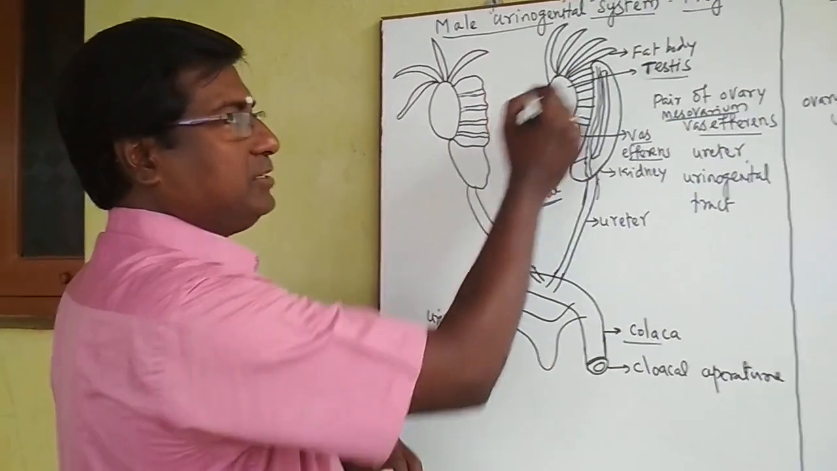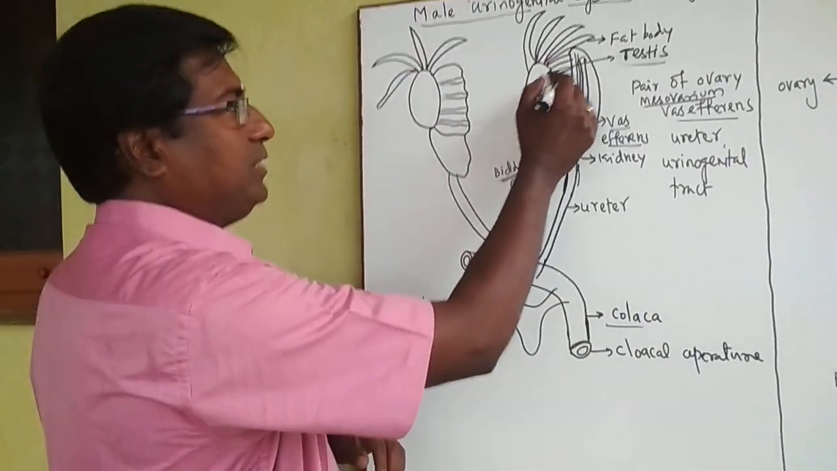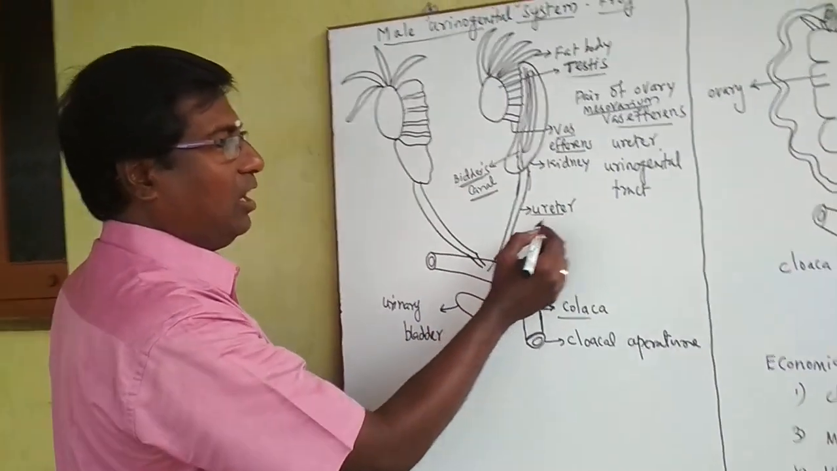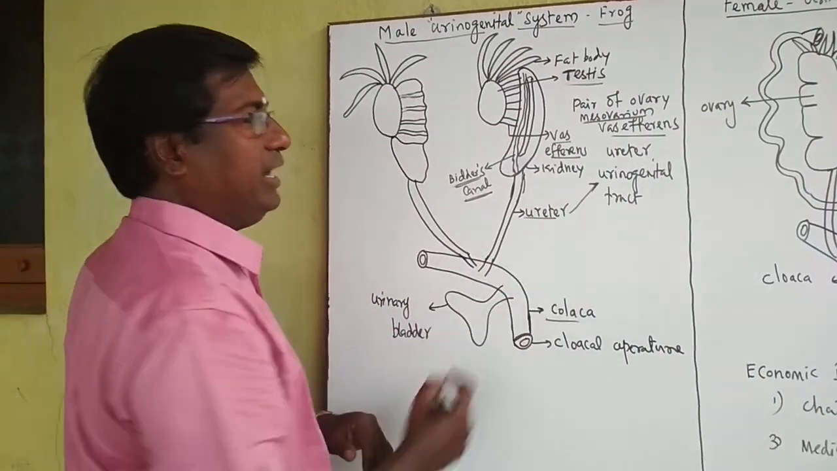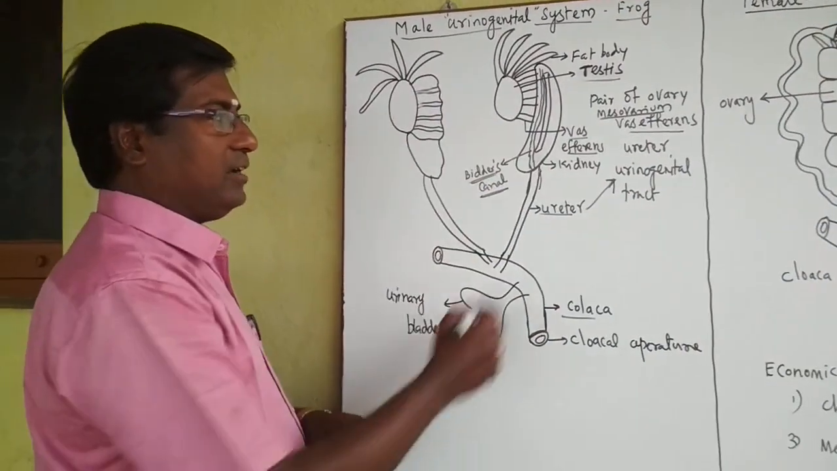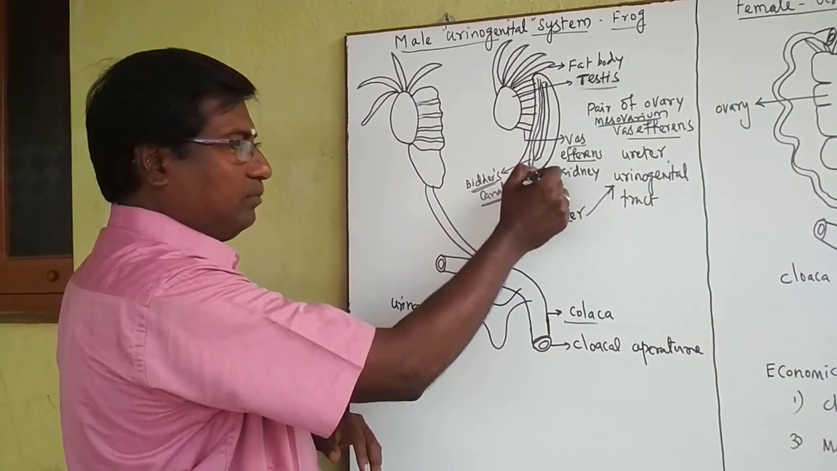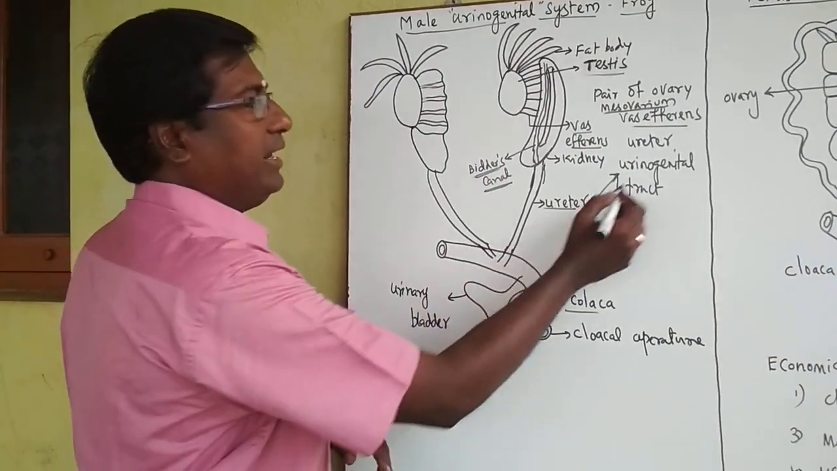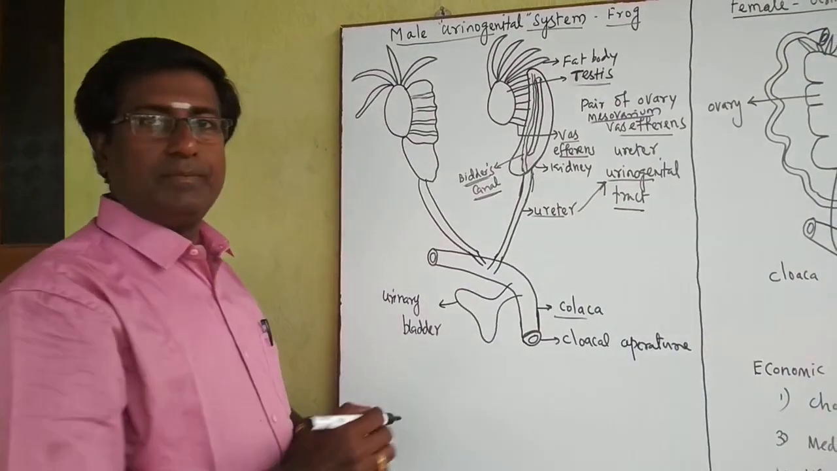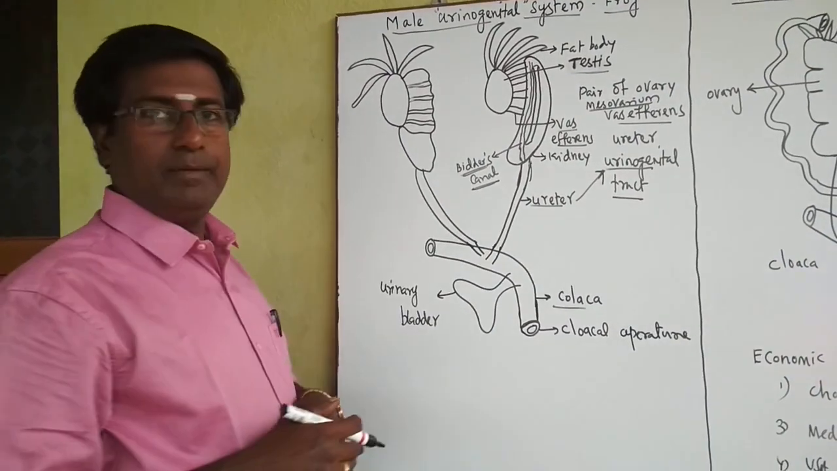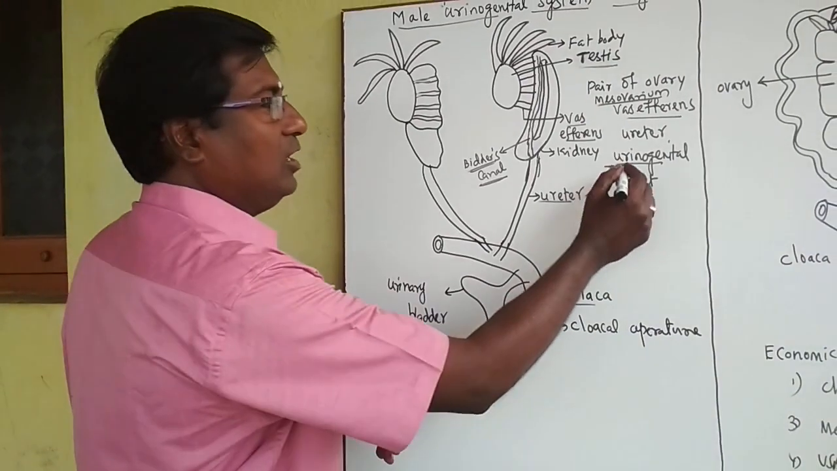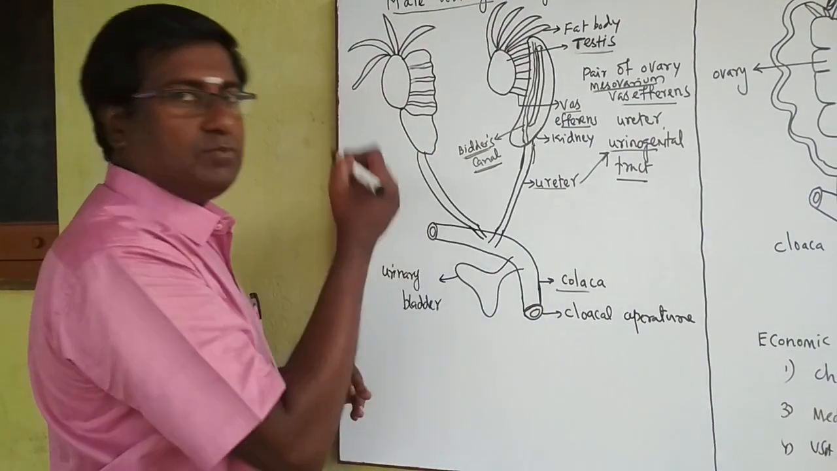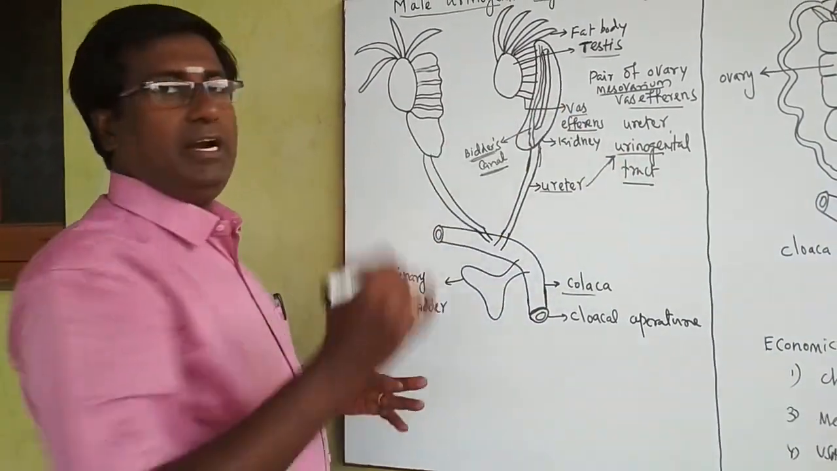Actually, the sperms are produced in the testes. They come to the vasa efferentia, then to Bidder's canal, then to this ureter, which is therefore called the urinogenital tract. Why is it called the urinogenital tract? From the kidney, the urine comes through this duct, and the sperm also comes through this duct. Because it acts both as a way of sending urine as well as sperm, it is called the urinogenital tract. Urino means sending urine; genital means sending the sperm cell, the gamete.